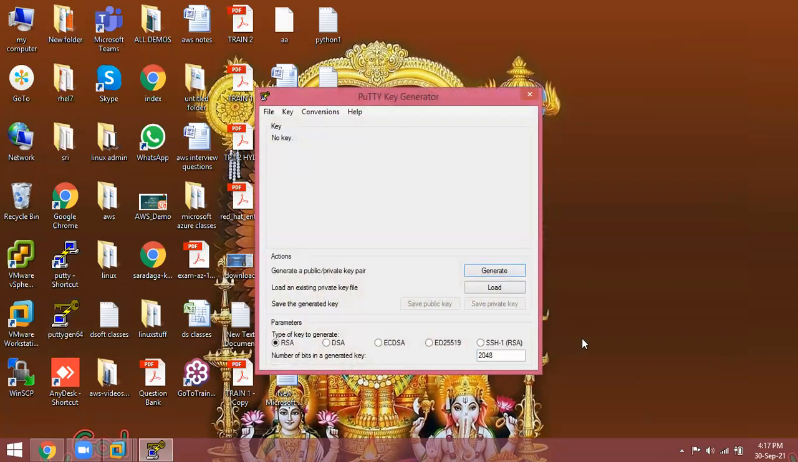Some students will confuse "generate" to mean click on Generate. This is not correct. The file is already generated and downloaded. I just have to convert it into